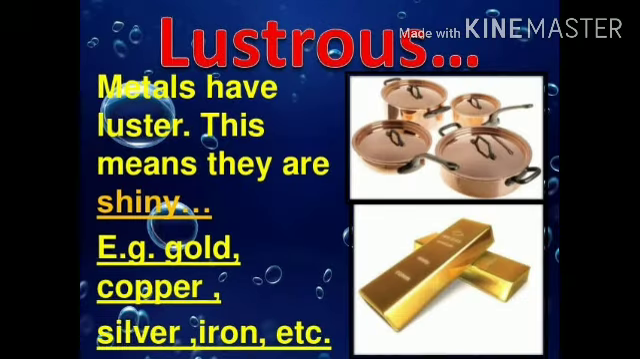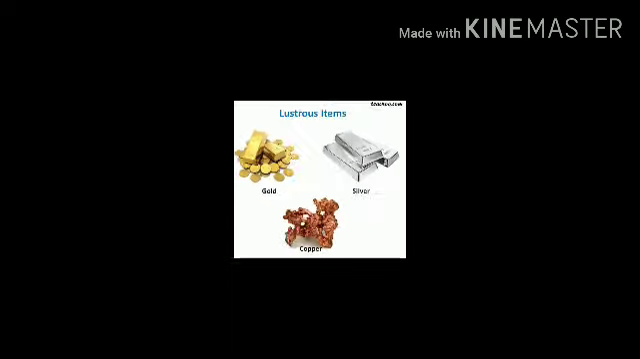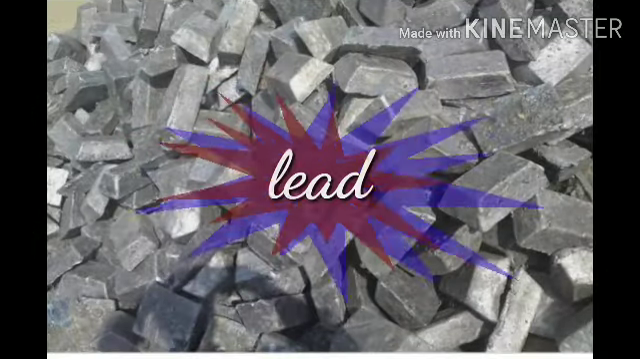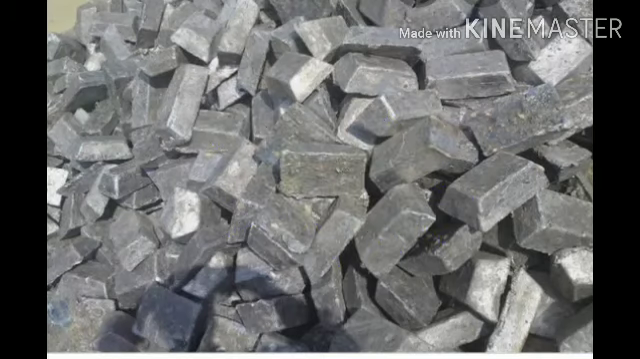The next physical property is luster. Metals are lustrous in nature, meaning they have a shiny reflecting surface. For example, gold, silver, aluminium. So all these are examples of luster. But there are some exceptions like lead. Lead is a metal with a dull appearance.